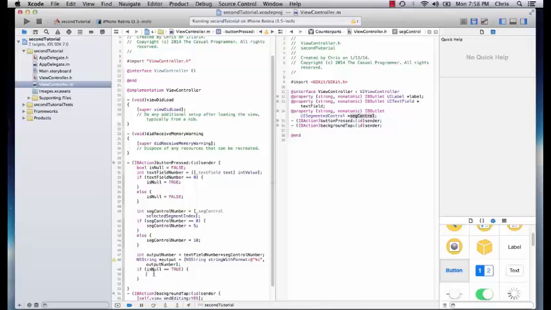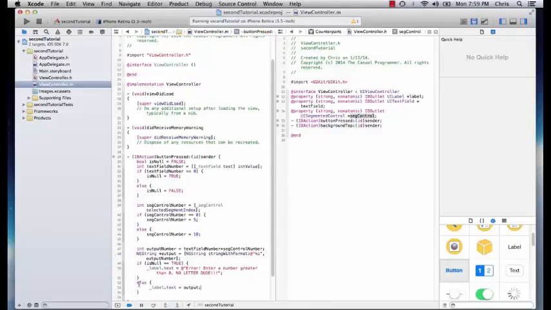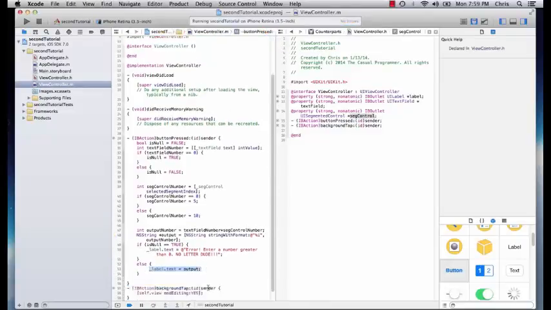So if isNull equals true, we want label.text equal to the string, we'll say Error. Enter a number greater than 0. No letters, dude. We're just assuming it's a dude. And if it's not null, if the value is good, we'll output the regular output.